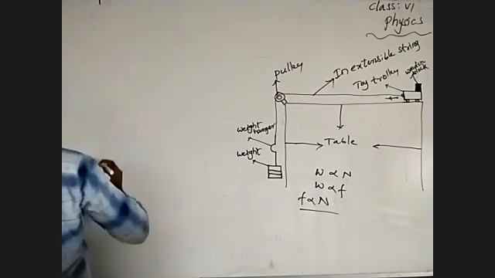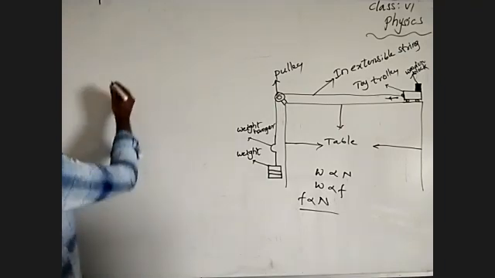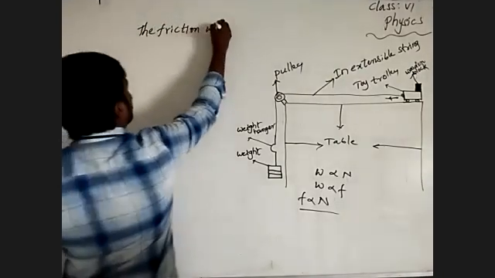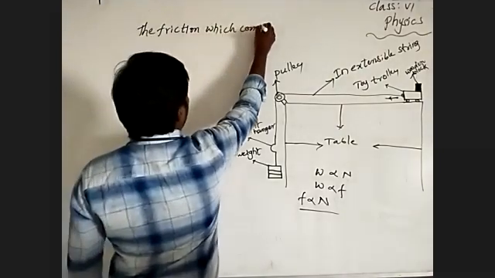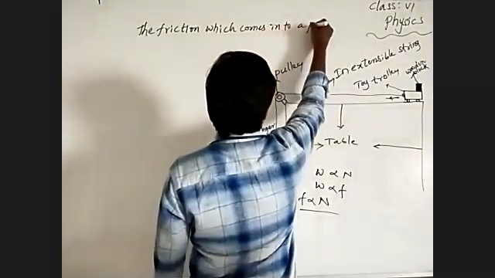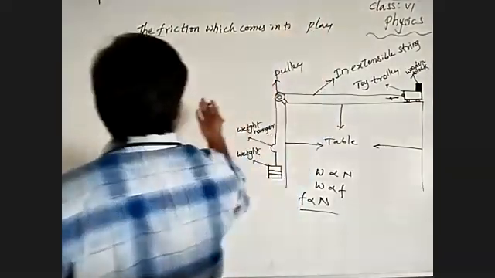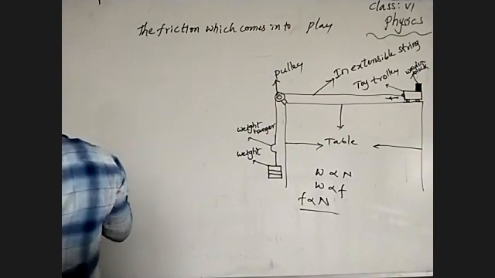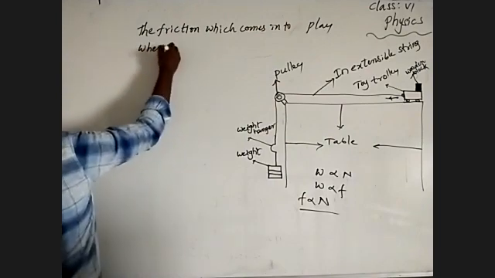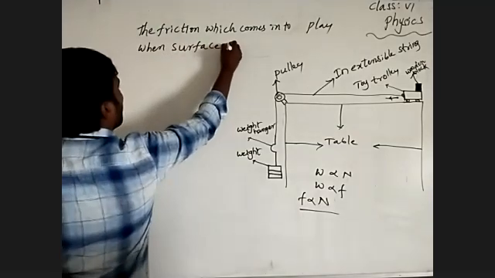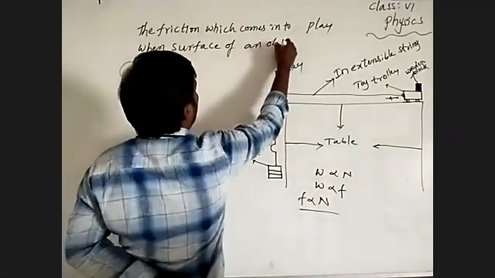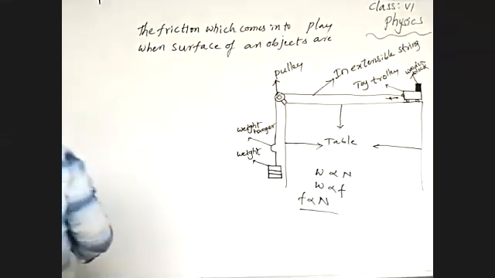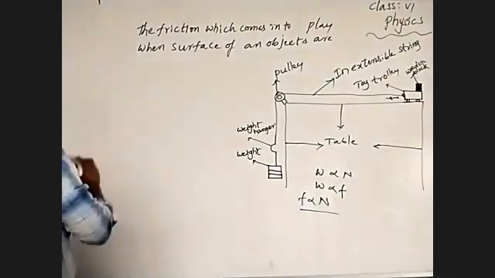So the friction which comes into play, how do I see it, when the surfaces of objects are at rest, what you can say, at rest relative to each other.